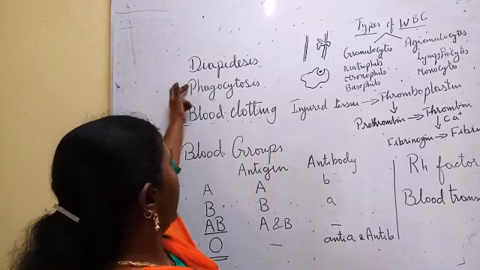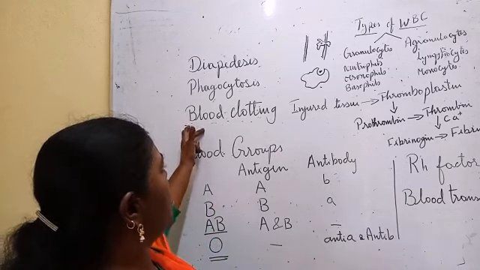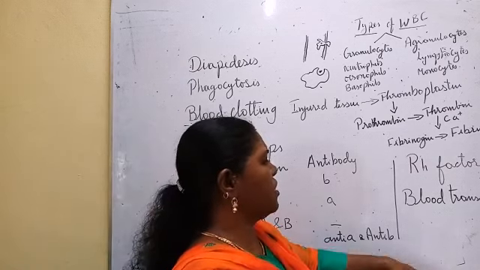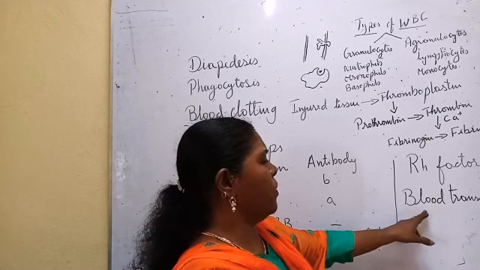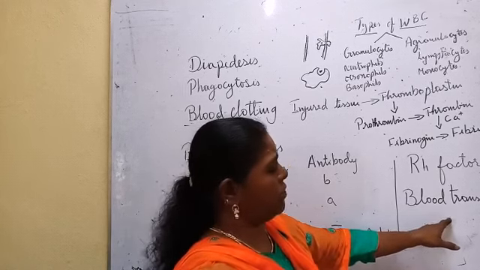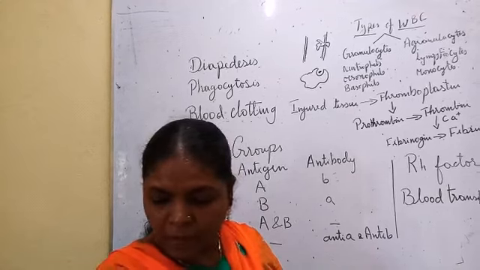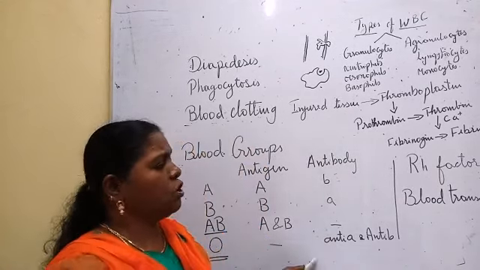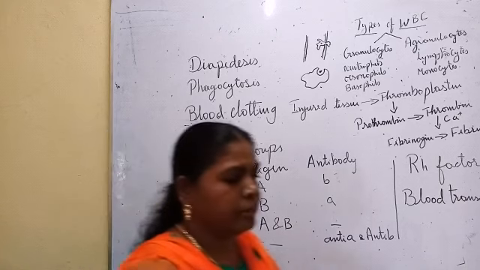So we have seen diapedesis, phagocytosis, how blood clots, what the different blood groups are, what the Rh factor is, and what we must see in blood transfusion. Next we are going to see tissue fluid and lymph.